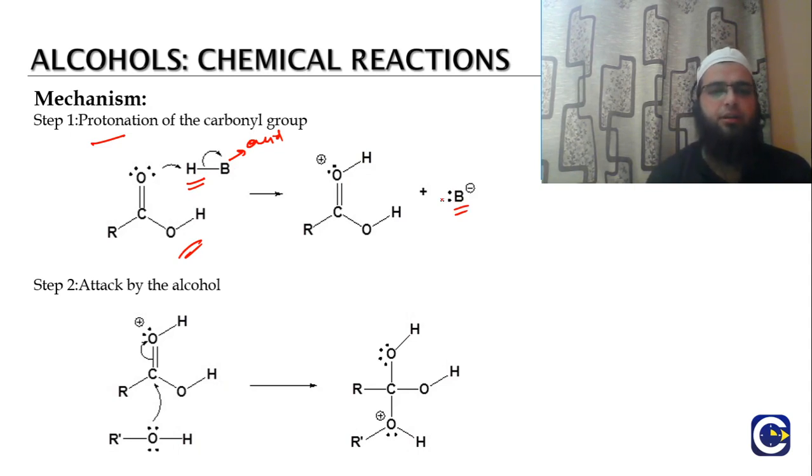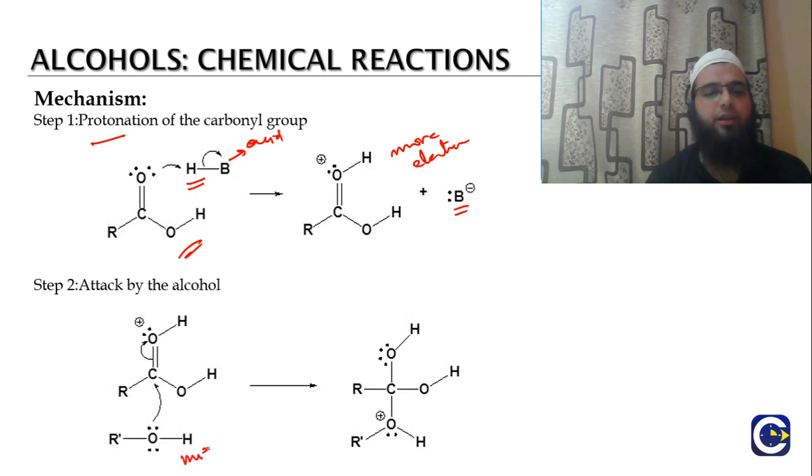After this protonation, the carbonyl oxygen is protonated. As a result, there is a positive charge on the carbon. This acid catalytic step makes the carboxylic acid more reactive, or we can say more electrophilic in nature. Now there is an easy attack from the alcohol, which acts as a nucleophile.